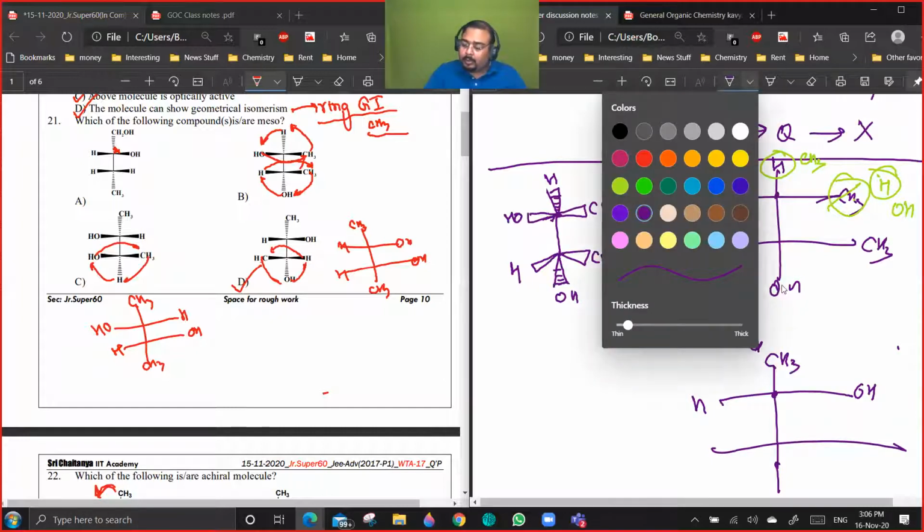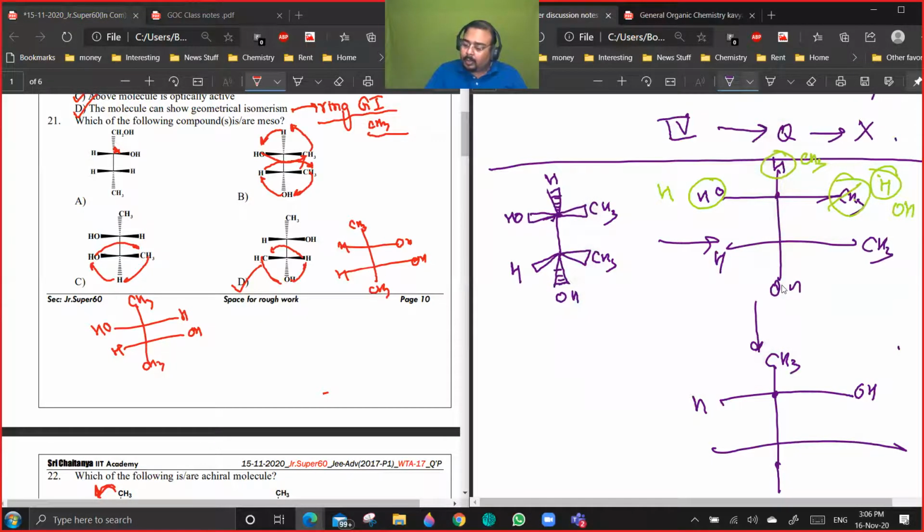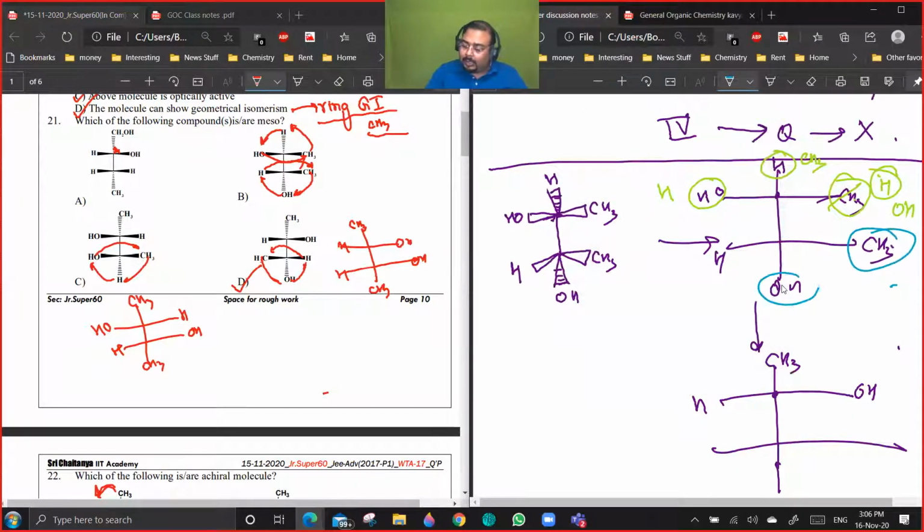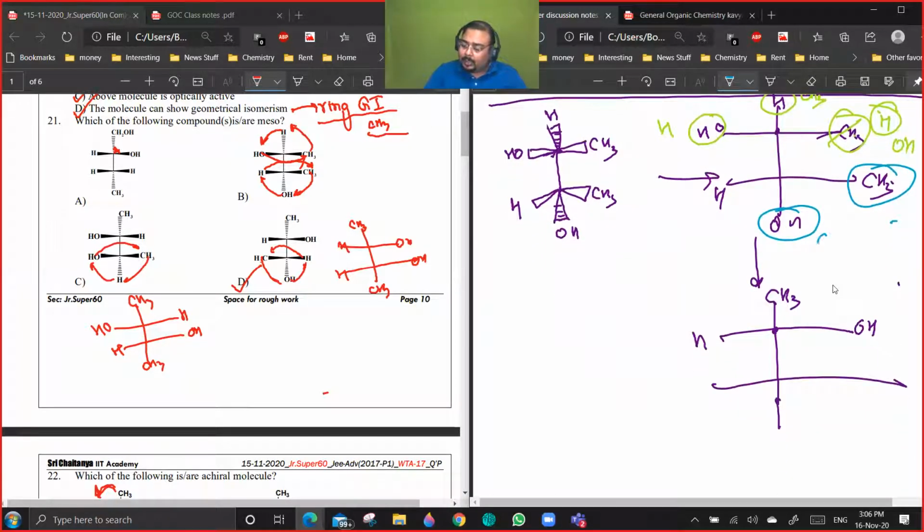Now the same thing I'm going to do here also. I want CH3 here, so I will do one exchange like this. My CH3 has come here and my OH has come here. But the configuration here has got inversion from R to S, something like that, and now I want R again.